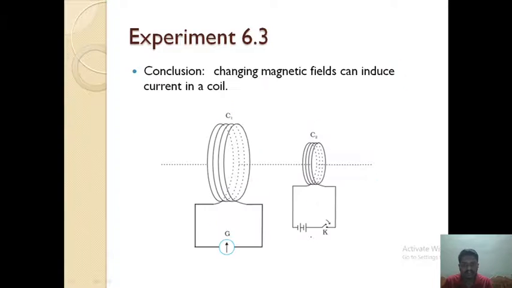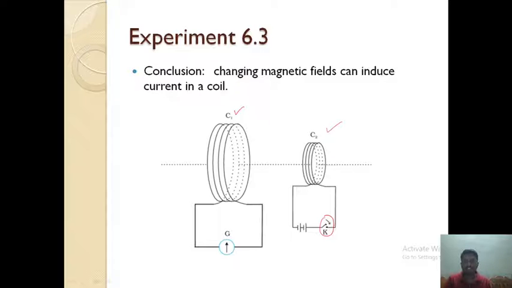Now I am going to the third experiment. Here, coils C1 and C2 are held stationary, so no coil is in motion. Still, we are able to observe induced current in one of the coils. Let us see. This is coil C1, as usual connected to a galvanometer G, and coil C2 is connected to a battery with the help of a key.